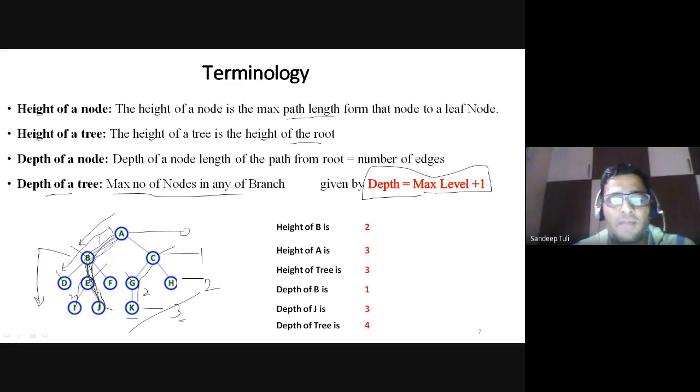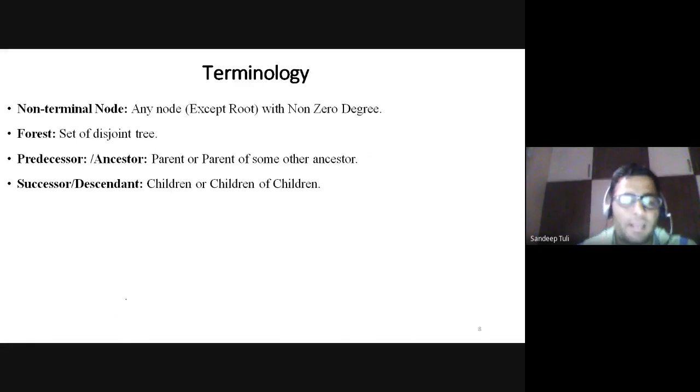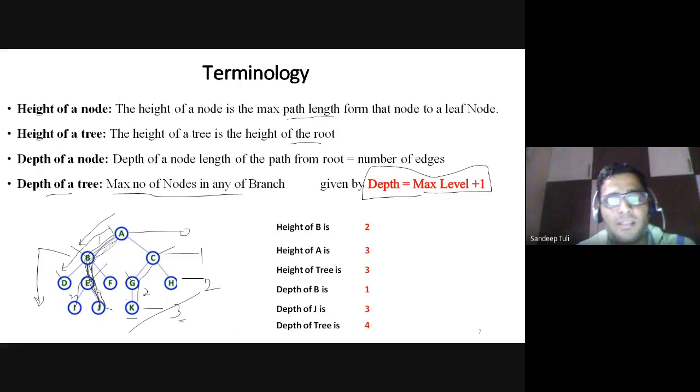So root के अलावा और leaf के अलावा जो भी nodes बच रही हैं वो सब non-terminal nodes के अंदर आएंगी. Is it okay? Because वो कहीं ना कहीं भी terminate नहीं हो रही हैं. Like root node भी एक तरीके से आप देखें तो terminate हो रही है यदि हम backward direction में movement कर रहे हैं तो. Leaf node भी terminate हो रही है यदि हम forward direction में movement कर रहे हैं तो. So जो node कहीं पे terminate नहीं हो रही है, इसके आगे पीछे दोनों चीजें कुछ ना कुछ है. It means it must have a child as well as a parent. Then it is a non-terminal node.